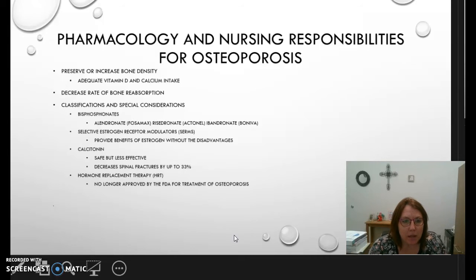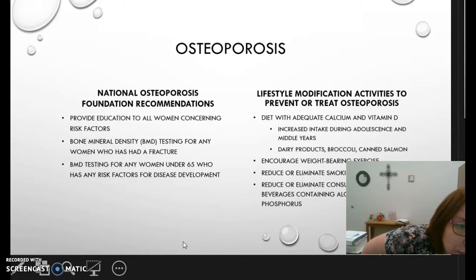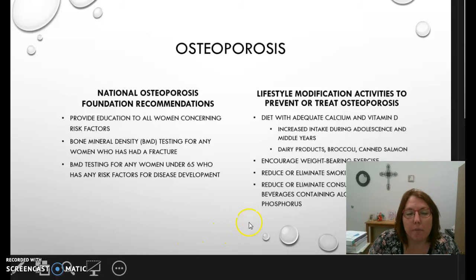Also, they might put them on selective estrogen receptor modulators, or SERMs. Okay, they give them the benefit of estrogen without the disadvantages. Calcitonin, it's safe, but it's less effective, and according to the studies, it shows a decrease in spinal fractures by up to 33%. Hormone replacement therapy. This is something that's no longer approved by the FDA for the treatment of osteoporosis, but in the past it has been used.